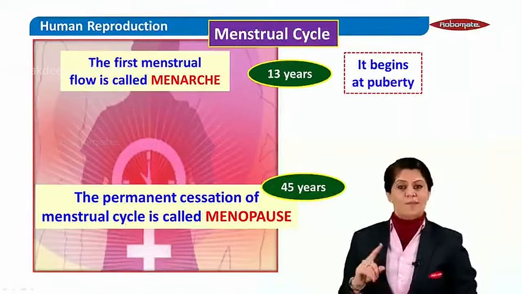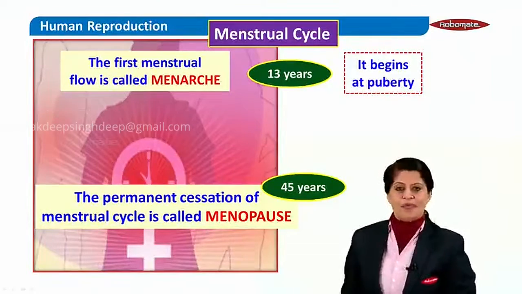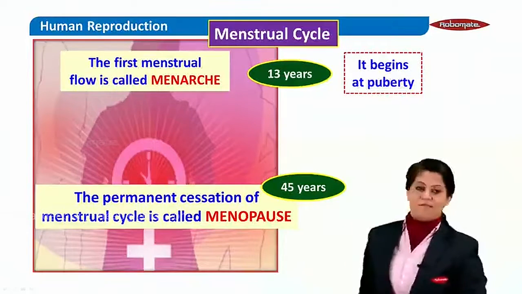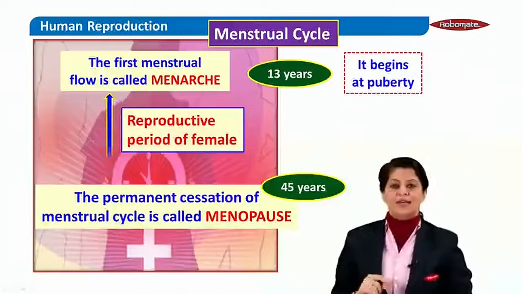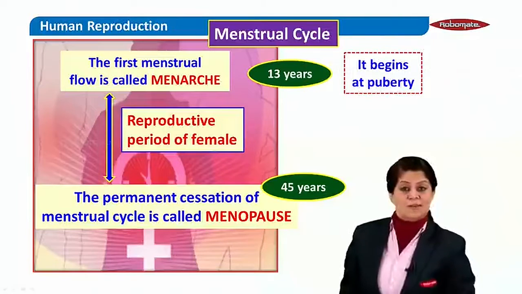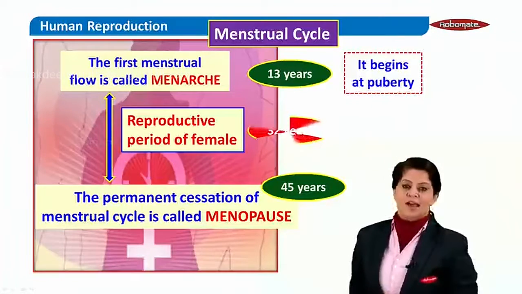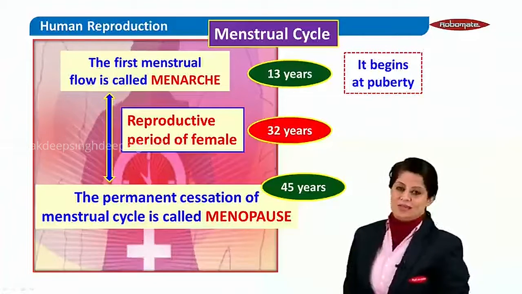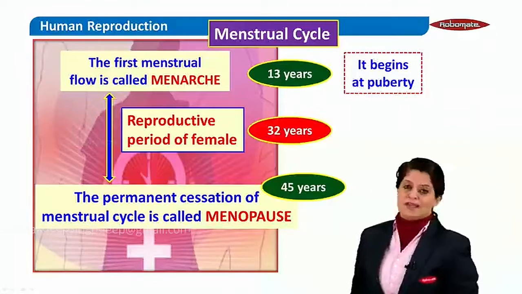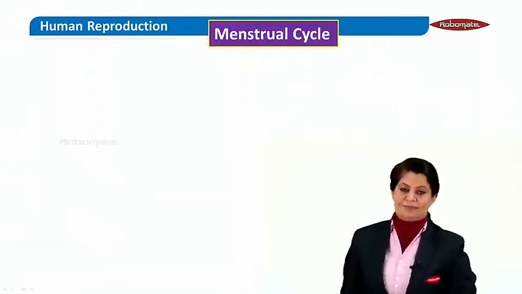The time period between these two, that means 13 years and 45 years, is called the reproductive span or the reproductive period in a female. Naturally, we see it is around 32 years, when she is reproductively active.